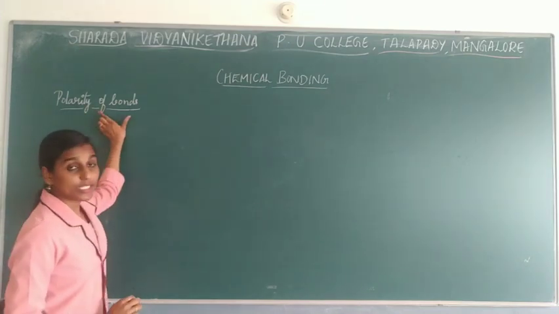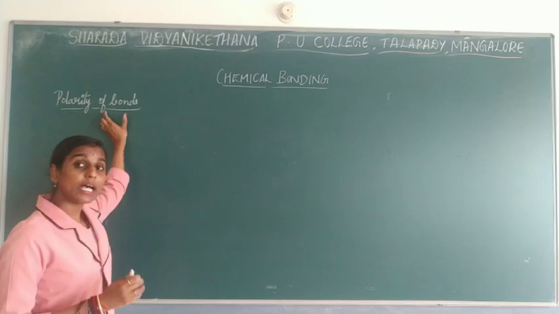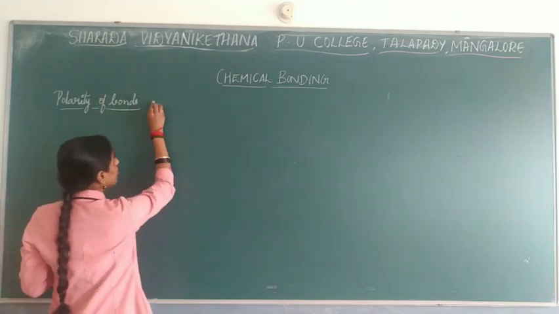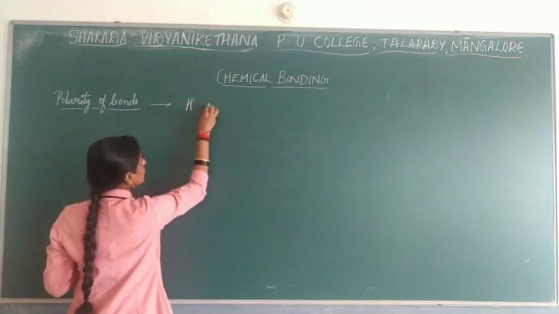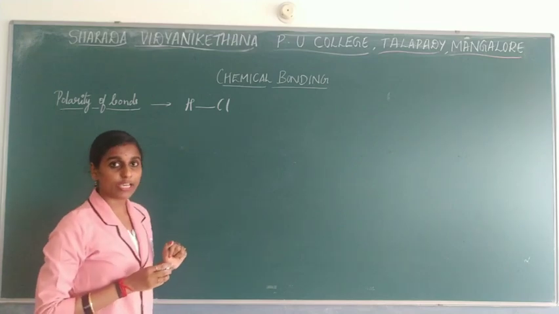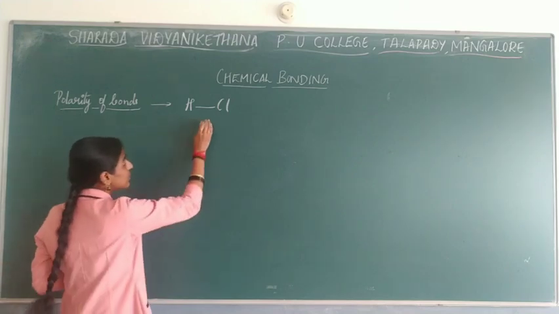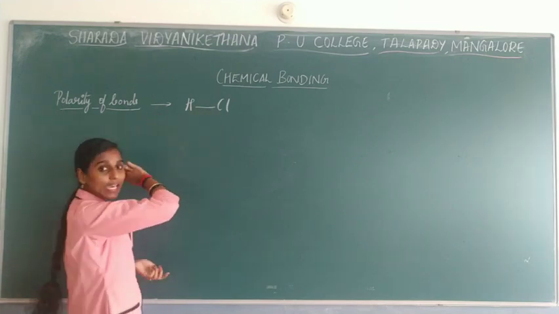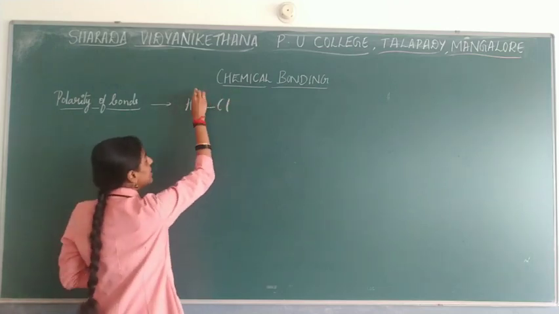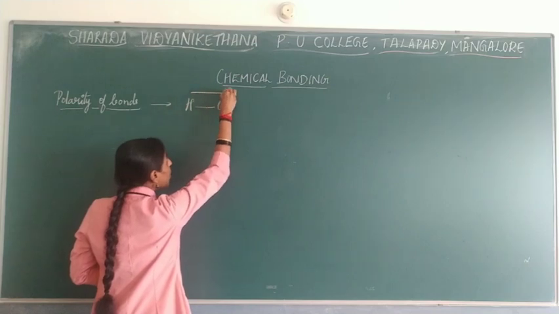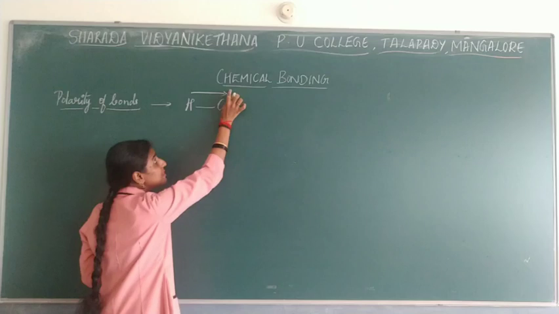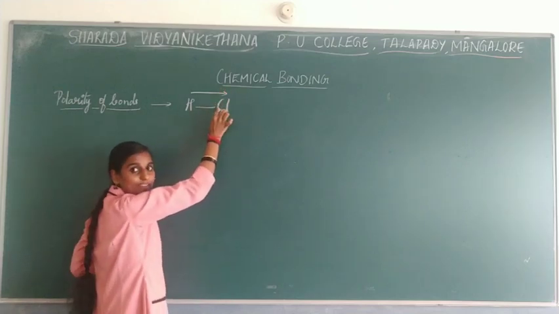Dipole moment is a vector quantity, in the sense that the direction of the dipole moment is mentioned in terms of an arrow mark. For example, consider HCl. A covalent bond is there between hydrogen and chlorine. If you are writing the dipole moment, the more electronegative atom, that is Cl, gets the arrow mark towards it. So this arrow mark should come above Cl, which represents that it is more electronegative in nature.